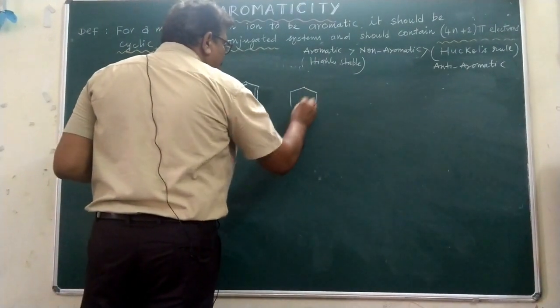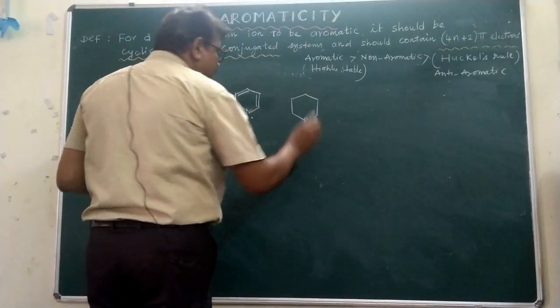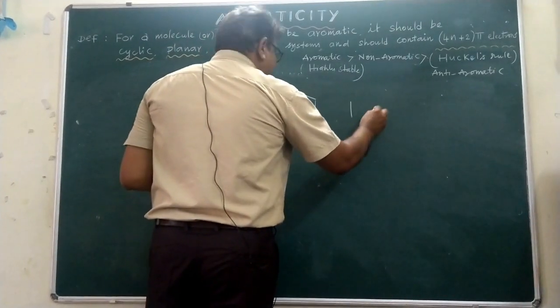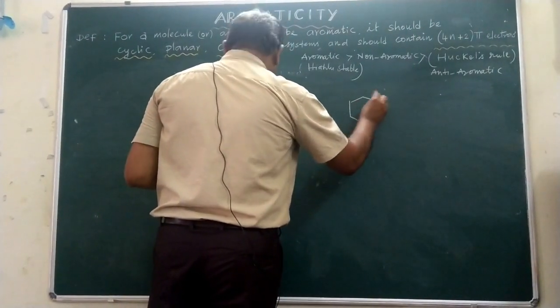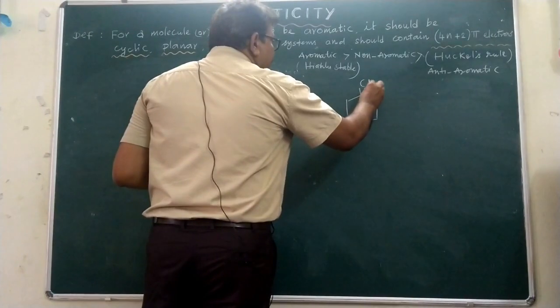Already you know this is the cyclic structure of nitrogen. And the last one has a methyl group kept on the cyclic system.